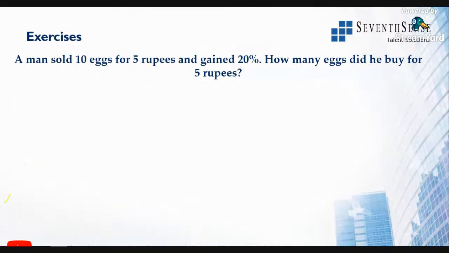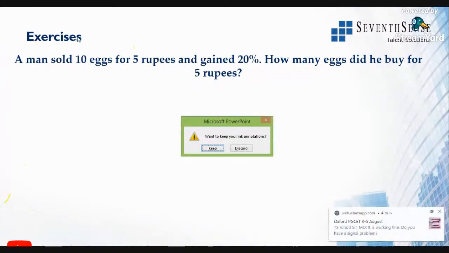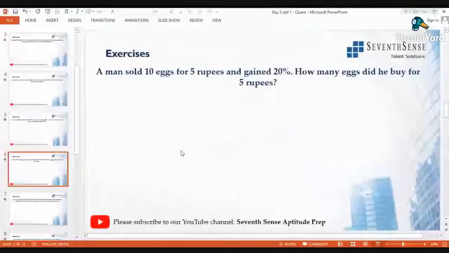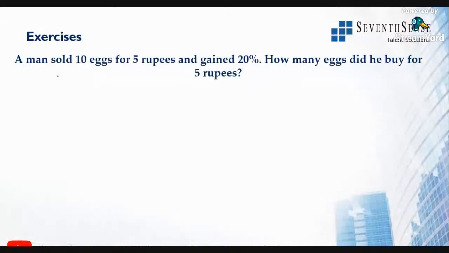Now they're asking, a man sold 10 eggs. Selling price of 10 eggs is rupees 5.